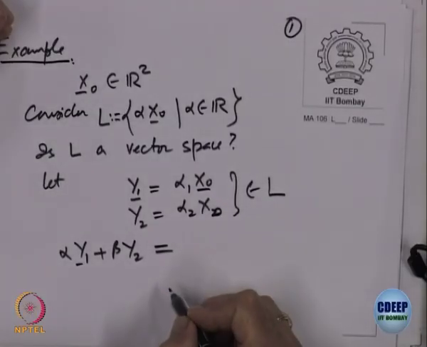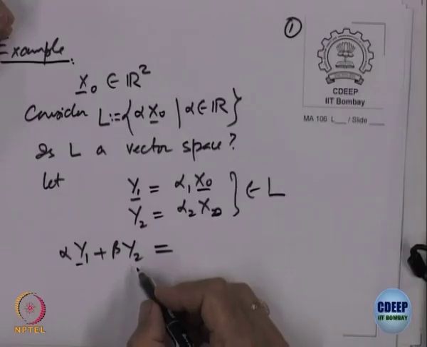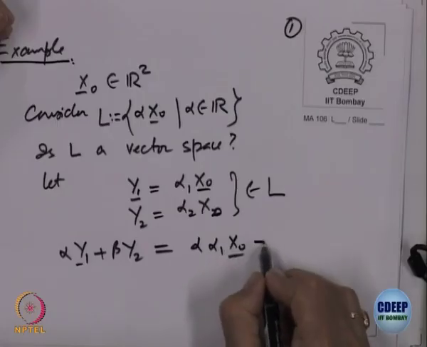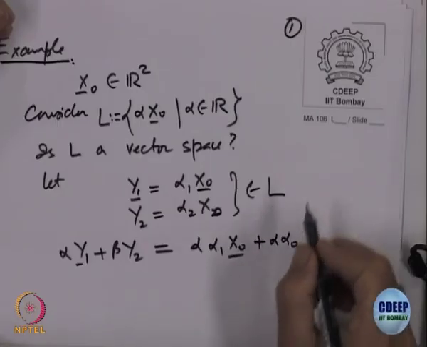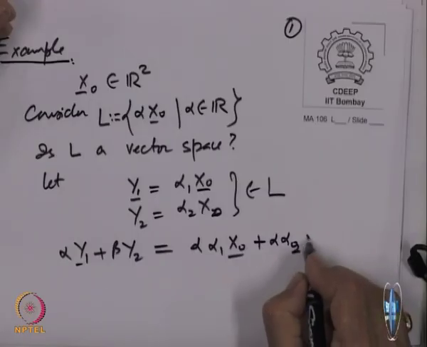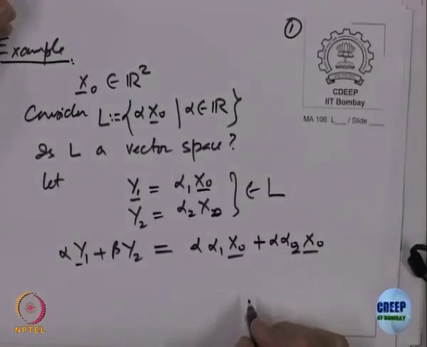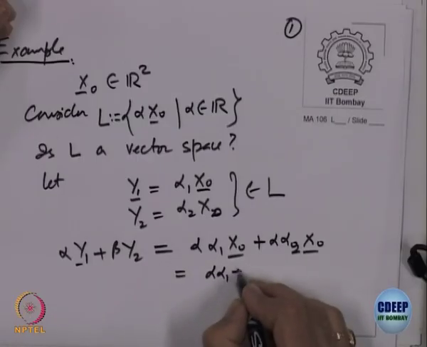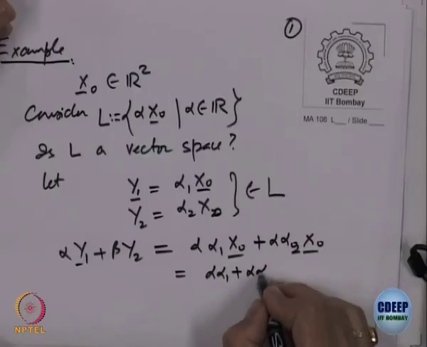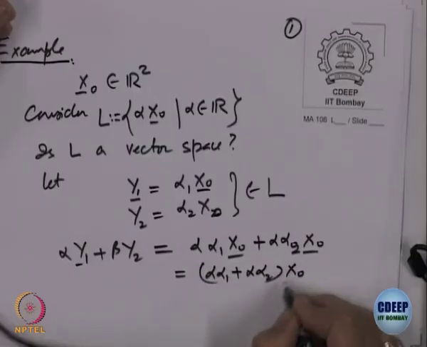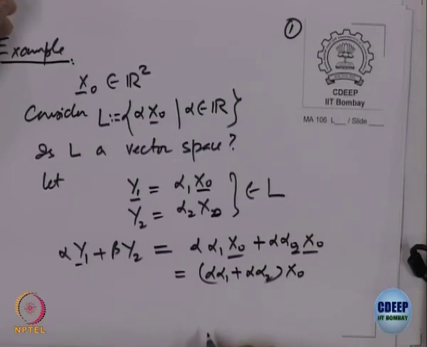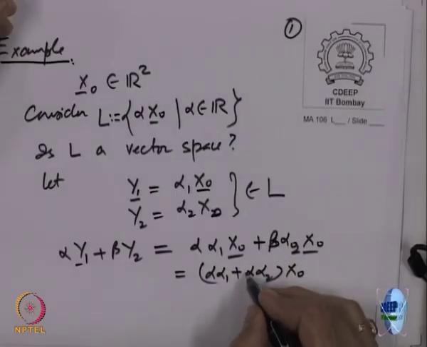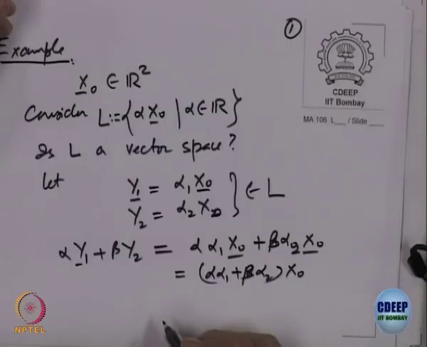So, that is alpha alpha1 x0 plus beta alpha2 x0. So, what is that equal to? Alpha alpha1 plus beta alpha2, times x0. I should have written beta somewhere, there is beta here.